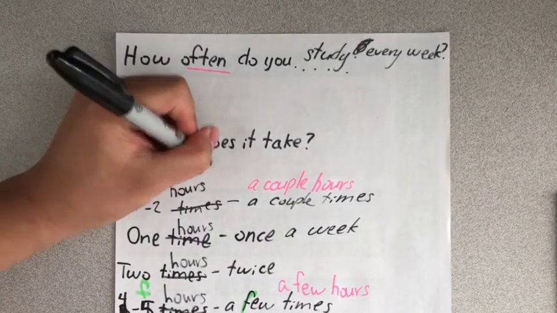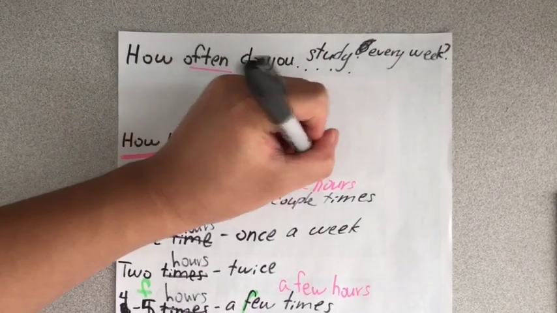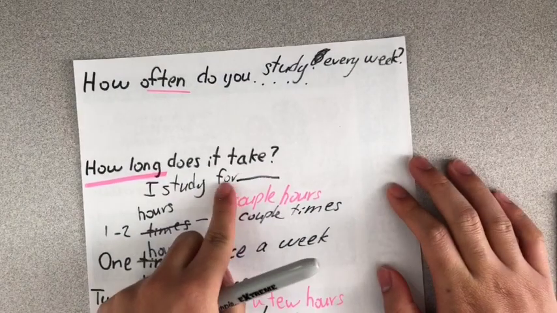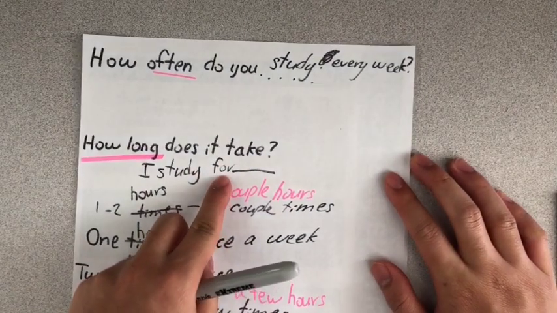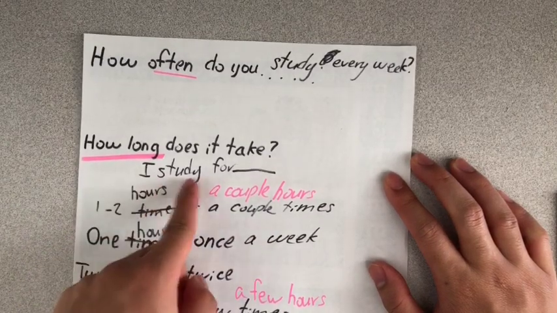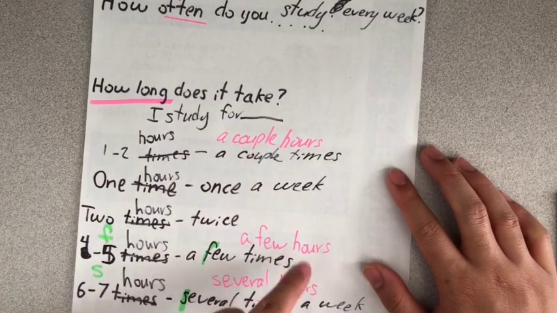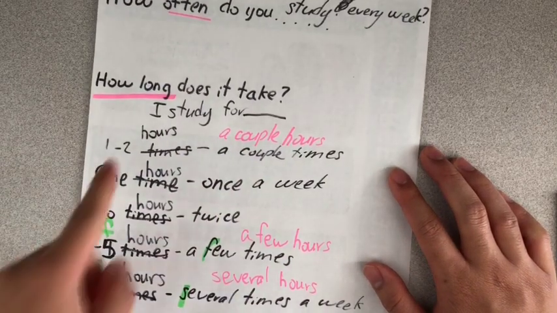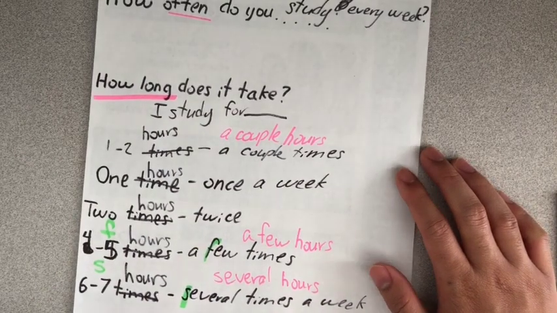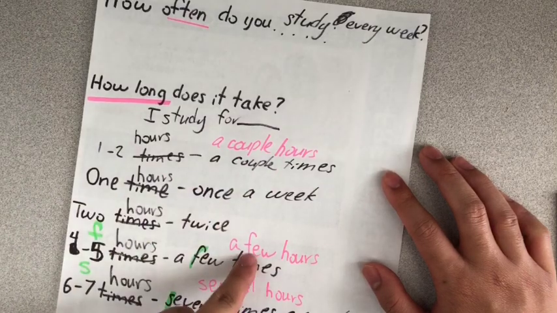I study for. We can use for if we're talking about an amount of time. So we can say I study for a couple hours. I study for a few hours. I study for several hours. Or we can just say I study for 1 hour. I study for 5 hours.